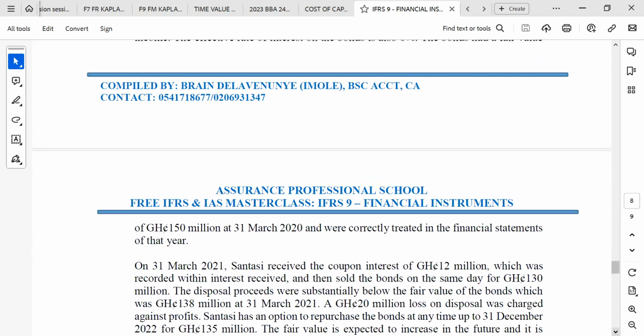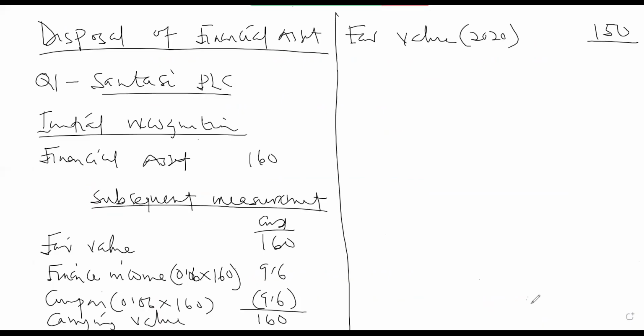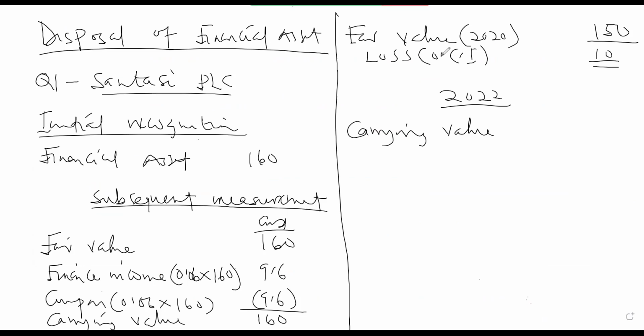So with the 150, it means that we are going to have a loss of 10. So there will be a fair value loss of 10, and they say this has correctly been accounted for, which will go to other comprehensive income. They have said that already. Okay. Let's count to 2022. In 2022, we will calculate our interest on the carrying value, which is the 160, because this one we are just making a provision for the what?